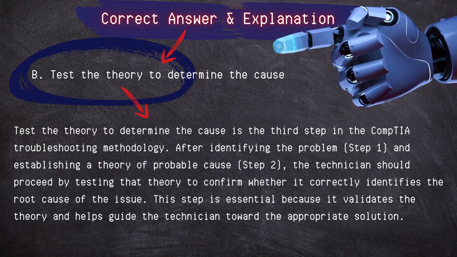Testing the theory to determine the cause is the third step in the CompTIA troubleshooting methodology. After identifying the problem, step 1, and establishing a theory of probable cause, step 2, the technician should proceed by testing that theory and confirming whether it correctly identifies the root cause of the issue. This step is essential because it validates the theory and helps guide the technician towards an appropriate solution.